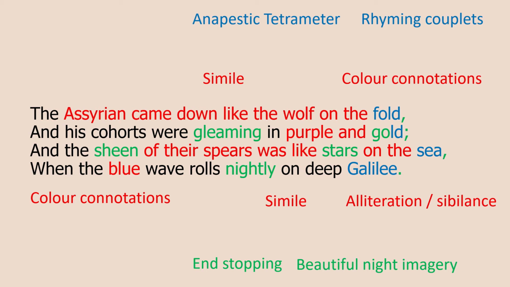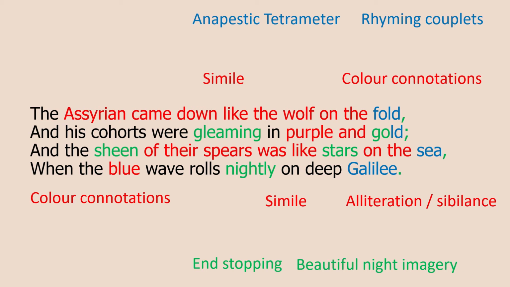The Assyrian came down like the wolf on the fold. This is a simile that compares Assyrian soldiers to wolves. Now, wolves hunt in packs. They're deadly, they have sharp teeth, they have claws, they often kill their prey quite violently. This portrays how intimidating, violent, and forceful the Assyrian army are. So again, it emphasizes that the Assyrians really were the number one bet to win the battle here. They were definitely going to win. They are that powerful, like a wolf.